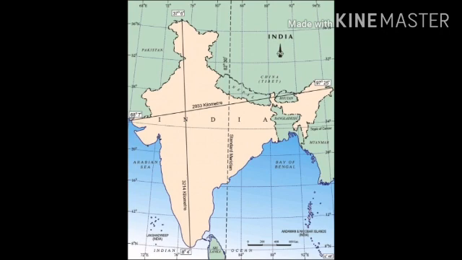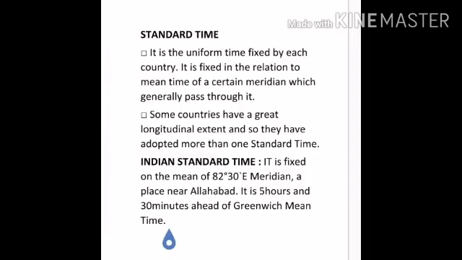Now, what is the Indian Standard Time? India has taken a standard time based on the line which passes at 82.5 degrees east. This is known as the Standard Meridian of India, or the Indian Standard Time. This meridian is 5 hours 30 minutes ahead of the prime meridian which passes through Greenwich. So, the standard meridian of India is 82 and a half degrees.